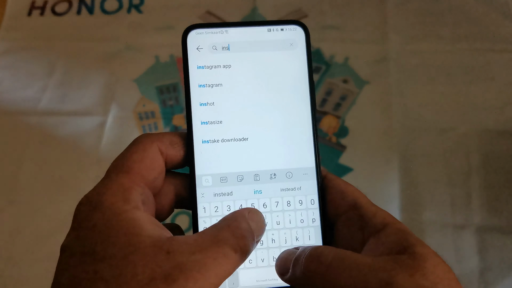Instagram, for instance, in the web, you can find it here. Look, Facebook is also there. And from there you can install it. You can see Instagram is here from APK Pure, Twitter, you can install. Go to the APK Pure. From there you can install any app. You can find anything you want.